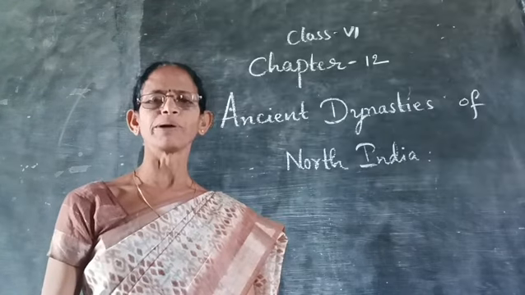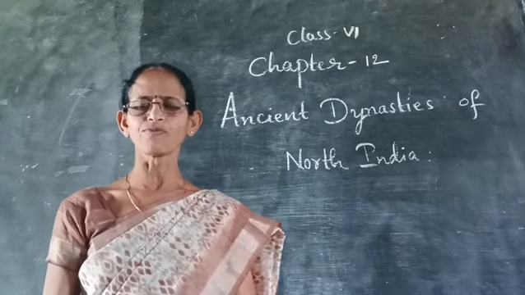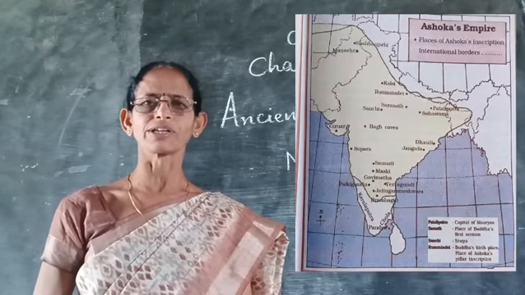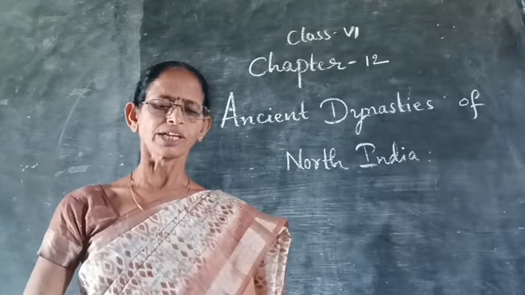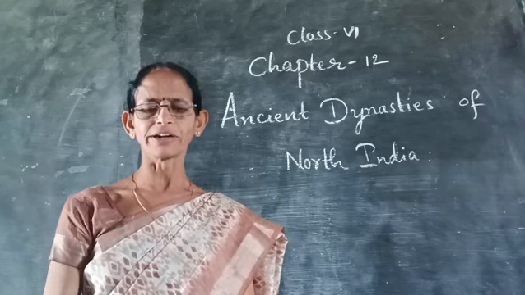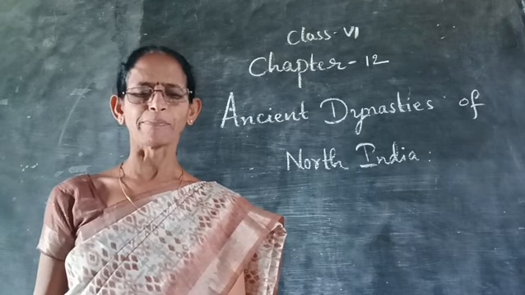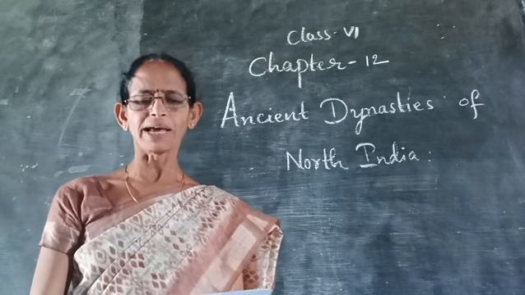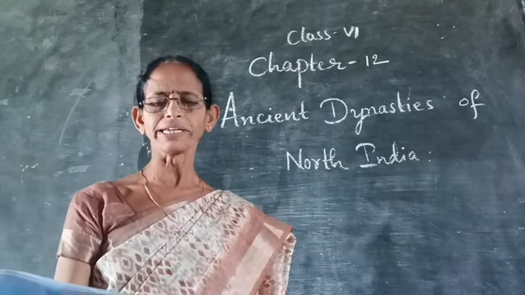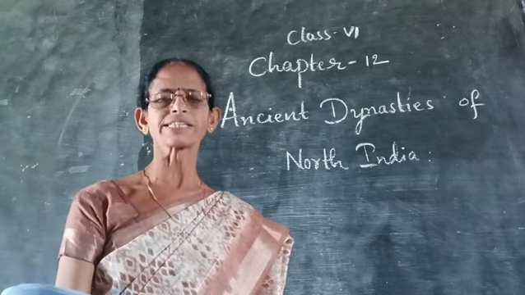Now, the Mauryan Empire. The Mauryan Empire was the first empire of India. Chandragupta Maurya established the Mauryan Empire 2300 years ago and made Pataliputra his capital. Megasthenes was an ambassador. He wrote a book called Indica. In his book, he recorded his experiences.